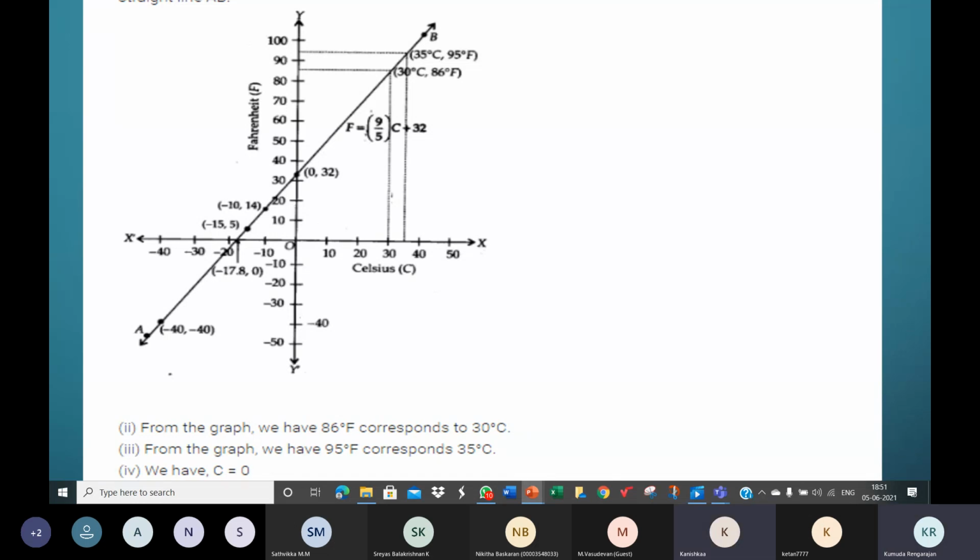Now somebody tell me the other one. You should write the relation F is equal to 9 by 5 C plus 32. Now here we replace C with F. Tell me the relation after replacing C with F. F is equal to 9 by 5 F plus 32, ma'am. Yeah. Solve that equation for F. These are two different things. Solve one for C, the other for F. In both the cases, you must get minus 40. Work.